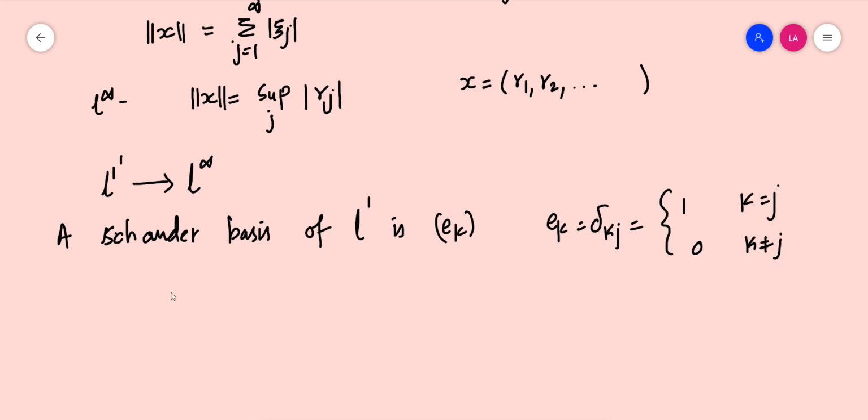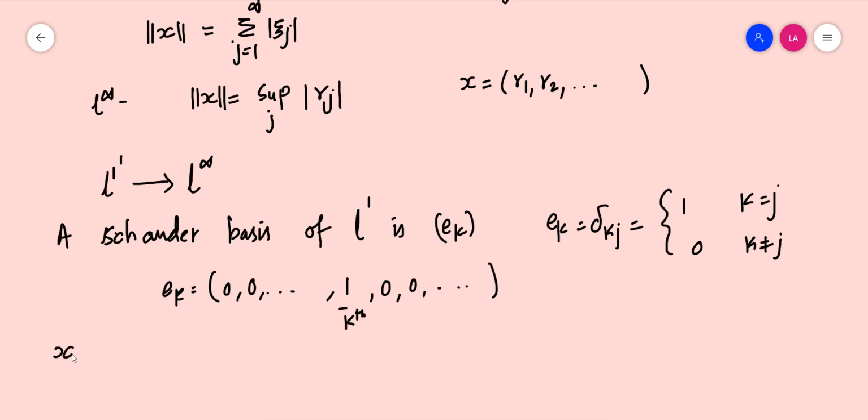Ek means the sequence 0, 0, etc., with 1 in the kth position and all other positions 0. So this is a Schauder basis of L1.